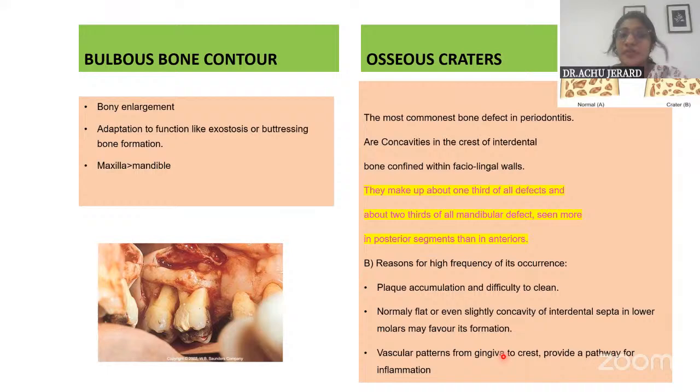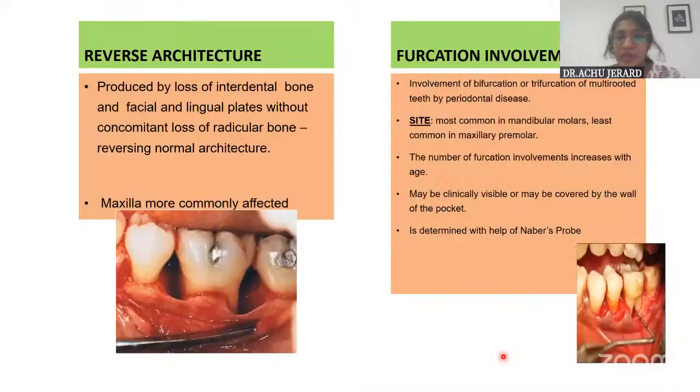Then something about reverse architecture. What is reverse architecture? You can write that normally the interdental bone is coronal to the radicular bone. In reverse architecture, it is vice versa, where the interdental bone is apical to the radicular bone. This is mostly seen in the maxilla.